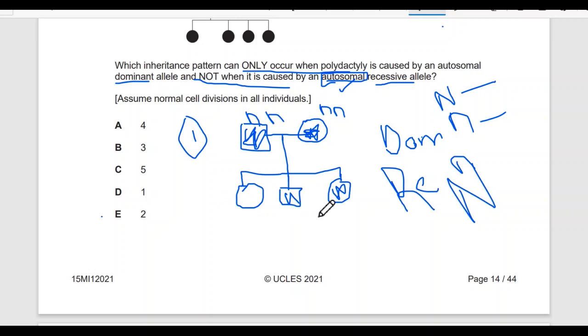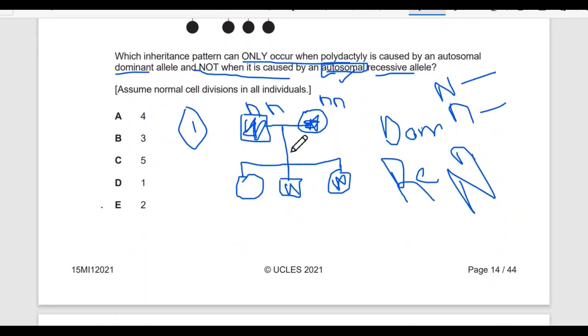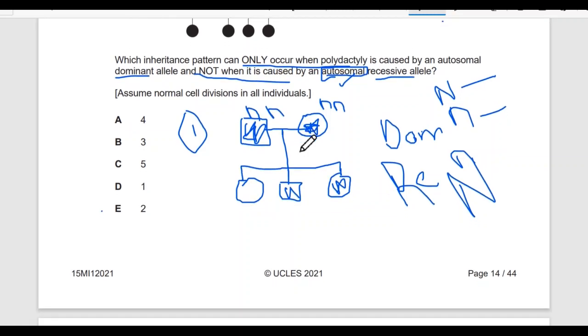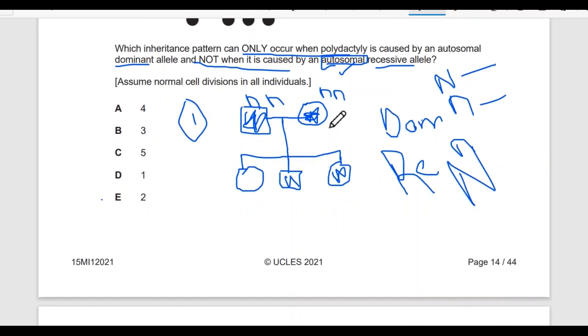So all of the offspring would have the same characteristic as the parents, and all of the offspring would be affected. So it will be 110% recessive. It can't be dominant, right? So in this situation, we can just find out.